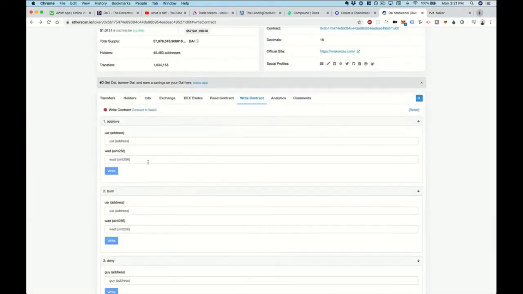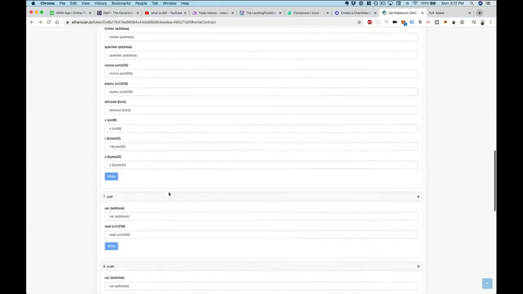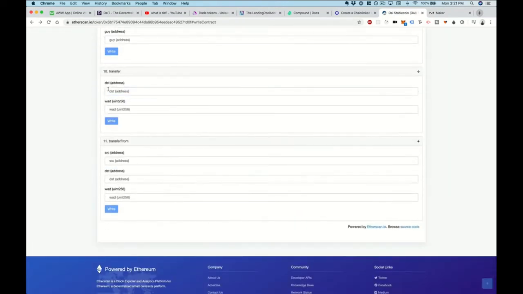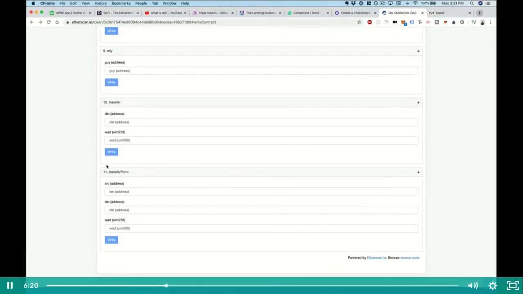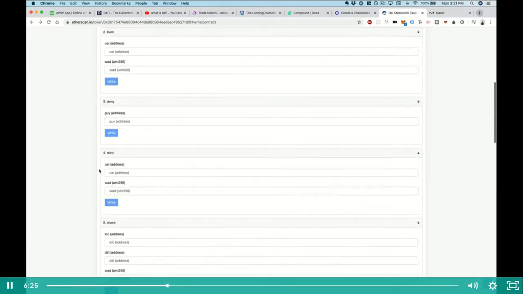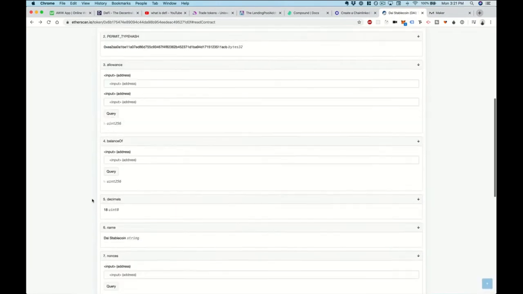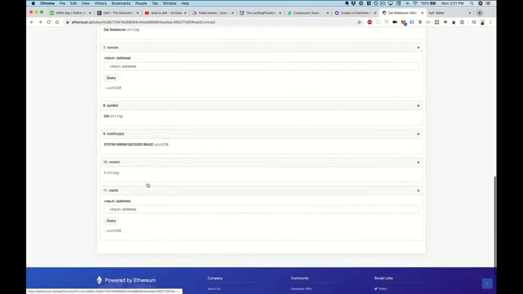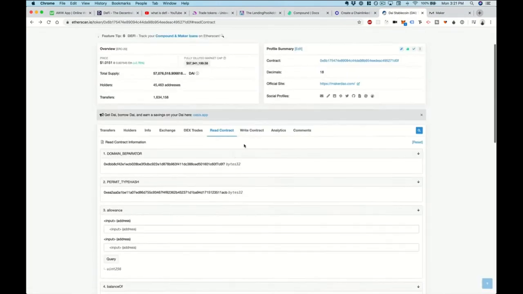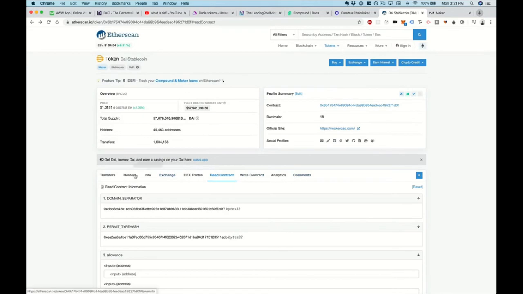All right, so if you look at the functions on here, it has functions that other ERC20 tokens do, like transfer. So you can essentially just send DAI tokens like this. You can spend them on a cryptocurrency exchange with transfer from like this. All right, and you can also see things like balance of. Right, there are some extra functions that DAI implements. It has a lot more under the hood than a basic ERC20 token does, but it has all the required features of ERC20 tokens. So you can basically plug and play in your own DeFi applications just by essentially taking the ABI and pulling in your project and then using the address, and then you can implement the ERC20 interface to spend DAI in your own apps. Okay, so that's really critical.